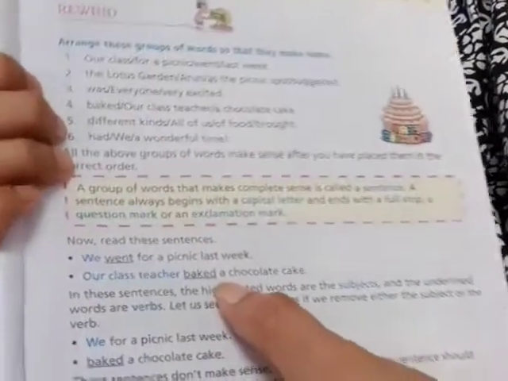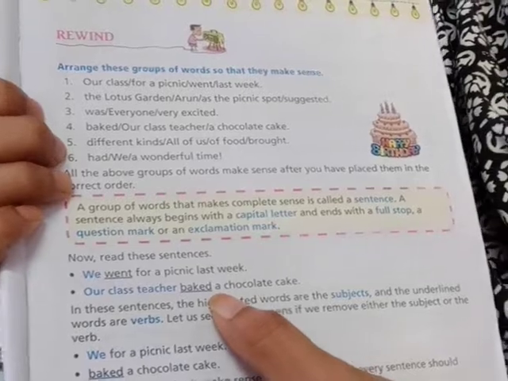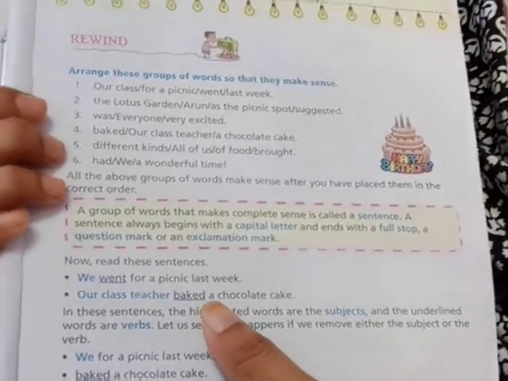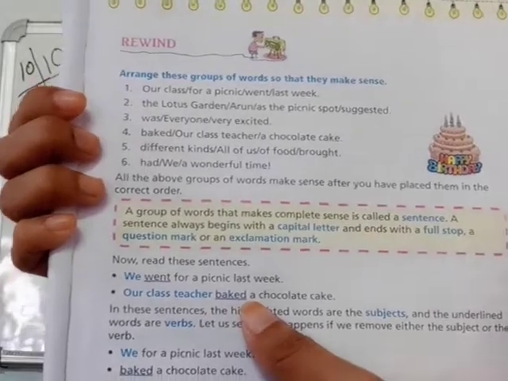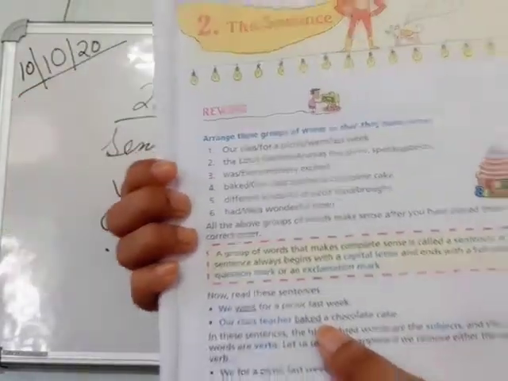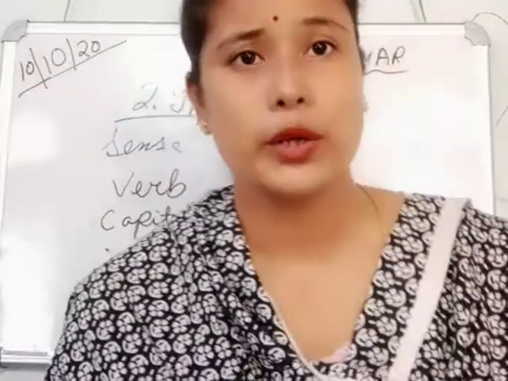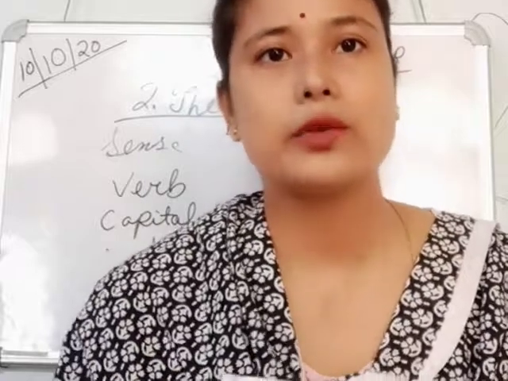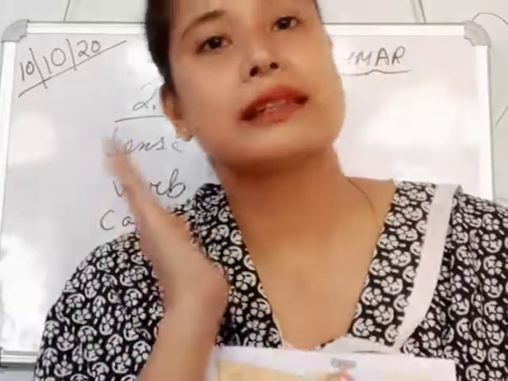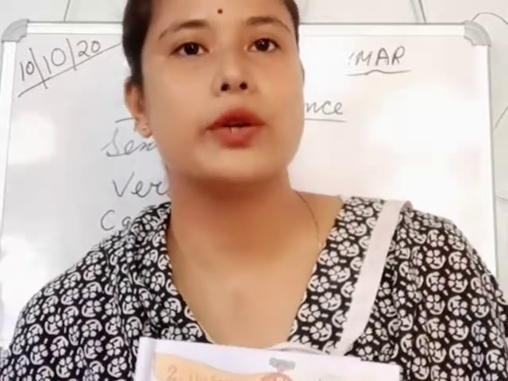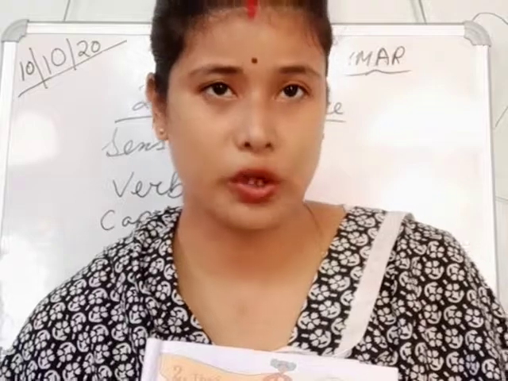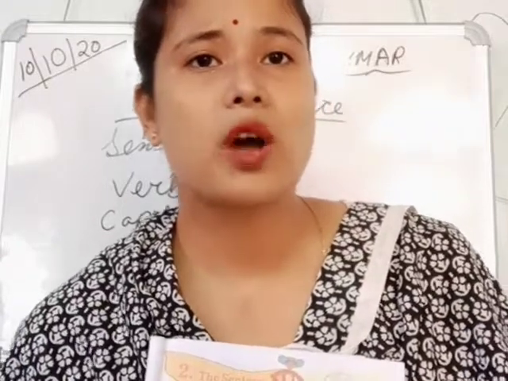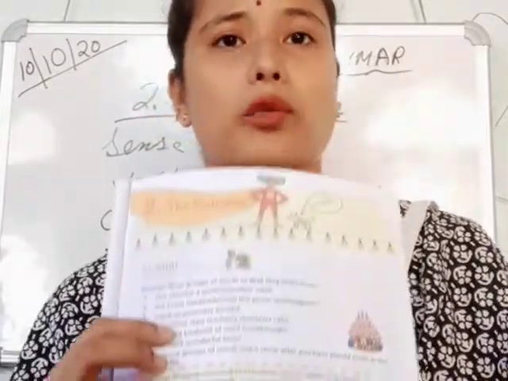Yes or no? You know doing words? Action words, you know? What are you doing now? Listening. That is also an action word. You get up early in the morning. You get up, that is also an action word. The work you do in your day-to-day life is called an action word. Like you eat, you sleep, you run, you play, you walk, you study, you write. All these words are action words, doing words. So these all are called what?